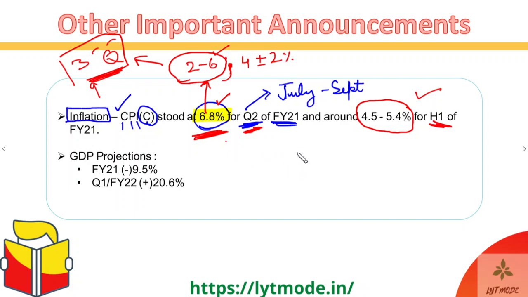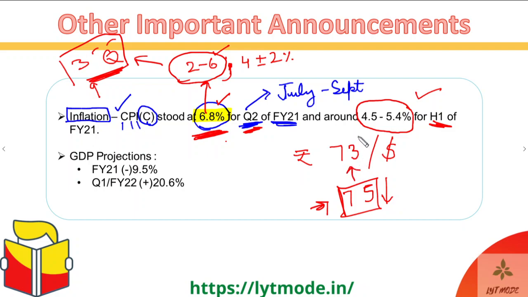Currently our rupee stands at around 73 rupees per dollar, as compared to around 75 a couple of months back. When this happens, our exports become more costly, and basically they become less competitive.